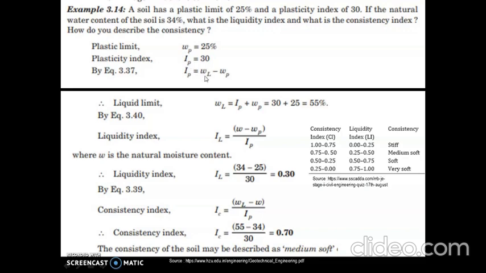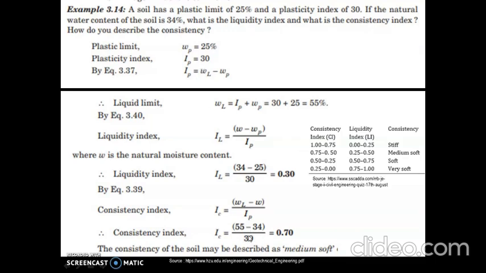So WL will be IP plus WP. IP here is 30 and WP is 25, with which we get liquid limit as 55%. This value of WL is to be substituted in this equation, minus W, that is 34, the natural water content, divided by IP, that is 30.